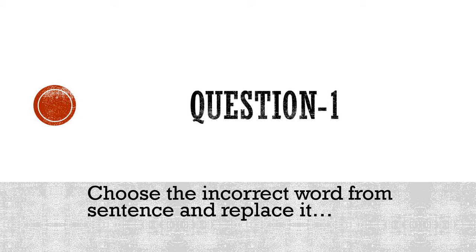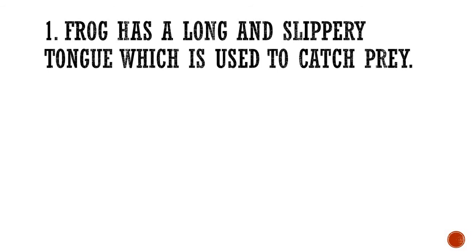Those who haven't written the question, don't worry, you can just give the heading Question 1 in your rough notebook, but make sure you write the question and answer both afterwards. Now you just have to write the answers, because the questions are already given. So let us start with question 1.